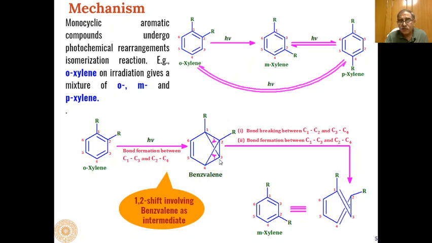Similarly, when 3 and 4 is broken, this gives its pair of electrons for the formation of a carbon-carbon double bond at 2 and 4. And when this goes upwards, we will get this type of product. This is how metaxylene is formed from orthoxylene through isomerization reaction, where the intermediate involved is benzvalene through photochemical isomerization reactions.